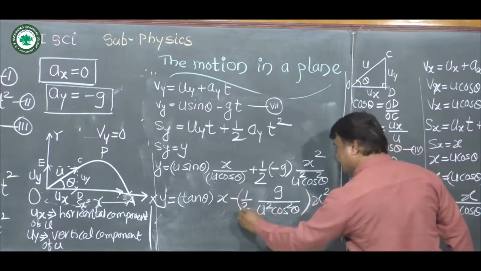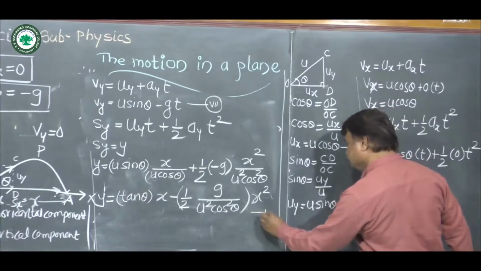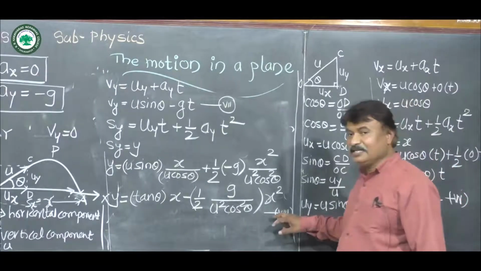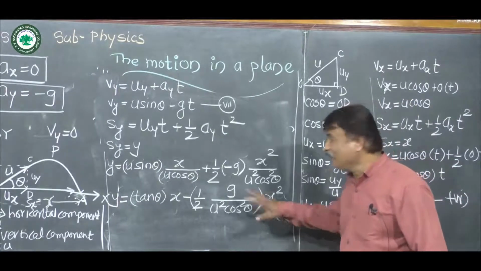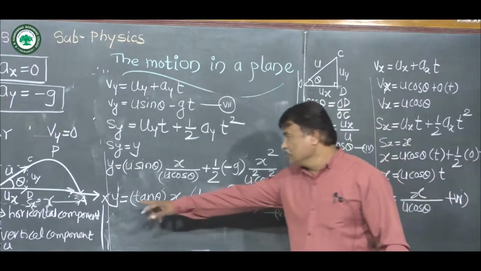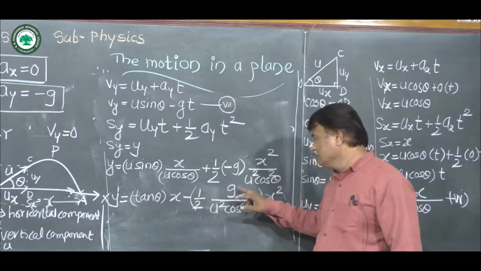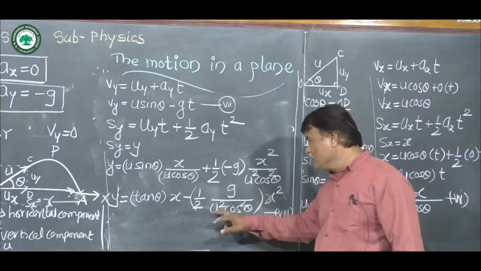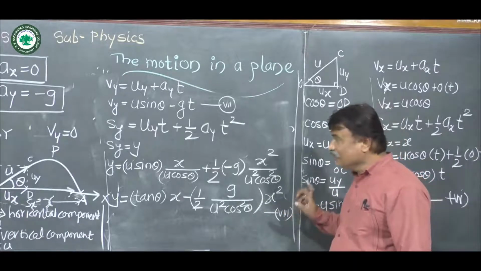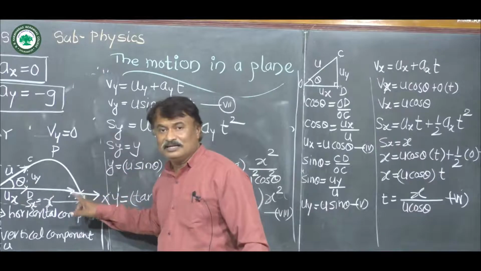So we take in bracket. So this is the equation 8. This equation 8 is the equation of trajectory. So this y is equal to tan theta into x minus half into g upon U square cos square theta into x square is the equation of trajectory.